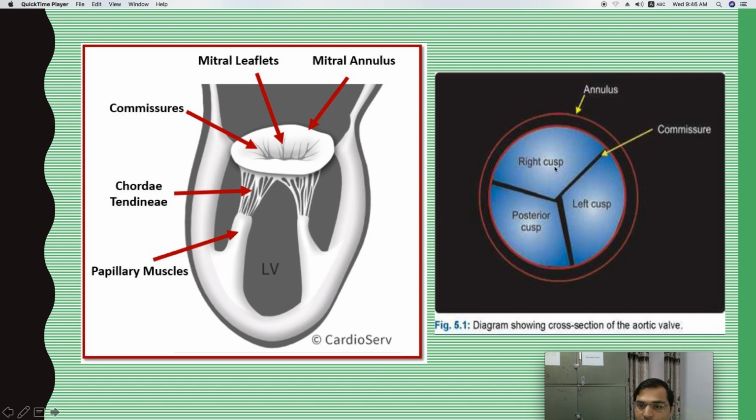So this is the cross section of an aortic valve. Aortic valve has three cusps: the right cusp, the left cusp, and the posterior cusp. The dividing of one cusp from another, or the touching area of one cusp to another, is called commissure, right? So it is mounted over the annulus, and they are touching each other and the junction is called commissure.